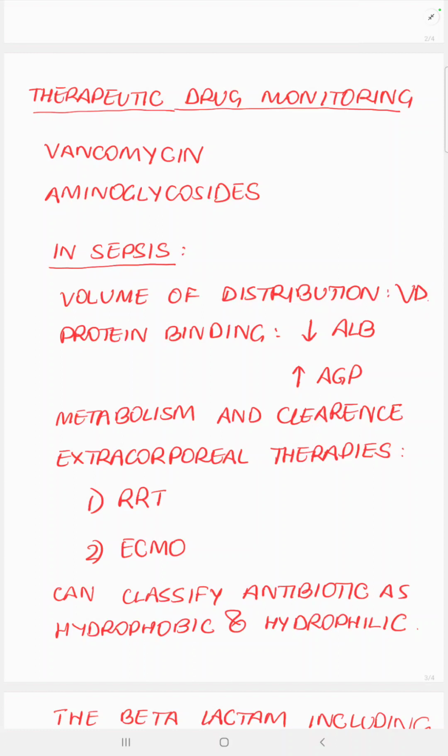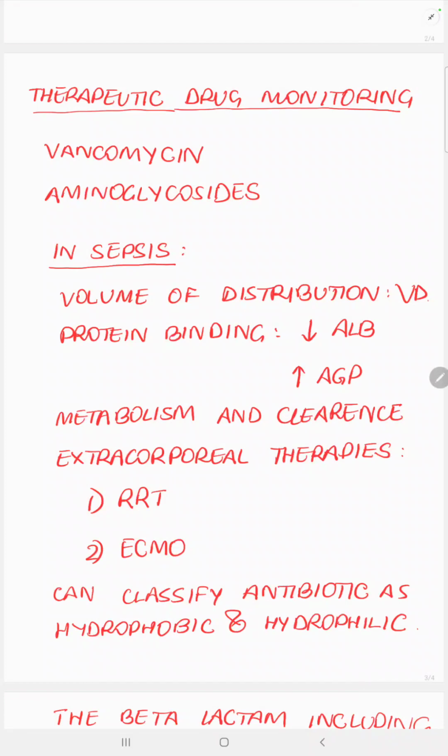In sepsis, the volume of distribution, which is VD of the drug, increases because there is increased capillary leakiness. And there is alteration in protein binding also. Albumin levels fall, which is one of the major plasma proteins and one of the major proteins to which drugs bind. And the alpha-1 acid glycoprotein levels increase. They are very small in amount, so in normal circumstances they do not bind as many drugs, but it's a positive acute phase reactant, increases significantly, and starts to bind basic drugs.